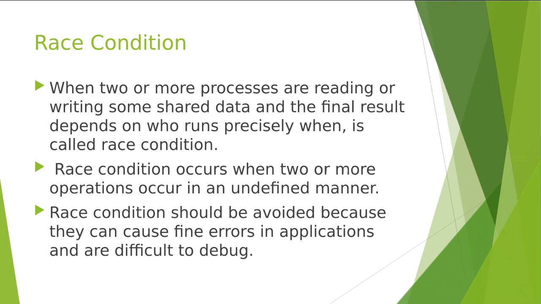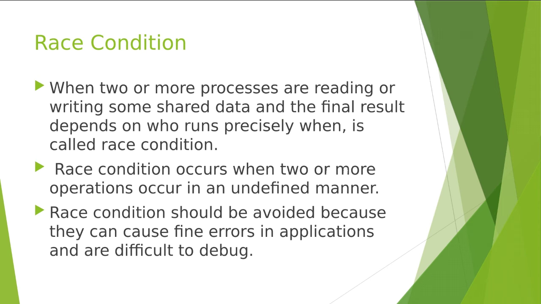Now we are able to understand what a race condition is. Race condition is basically when two or more processes are reading or writing some shared data, and the final result depends on it, isn't it? Like if we are sharing some data to read and write, both going on simultaneously, then a fault can occur. This is called a race condition.